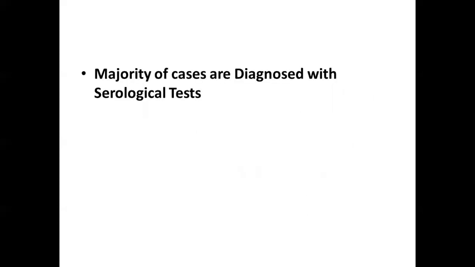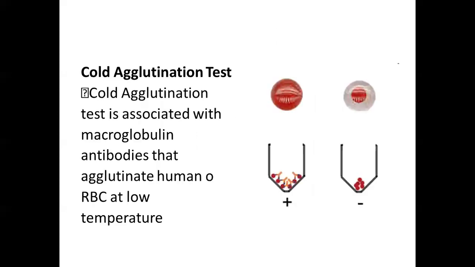Moving on to the diagnosis of mycoplasma infections. The majority of cases are diagnosed with serological tests. First, the cold agglutination test, which is associated with macroglobulin antibodies that agglutinate human RBCs at low temperature.